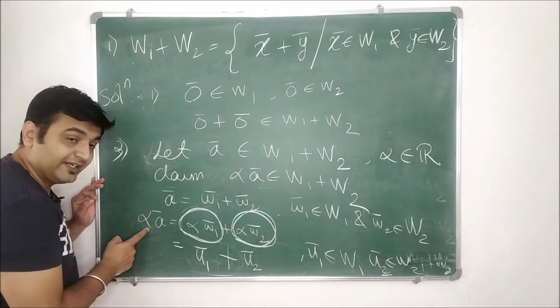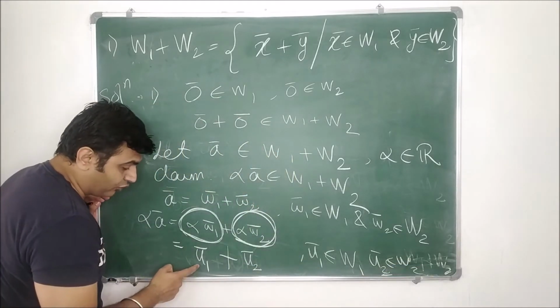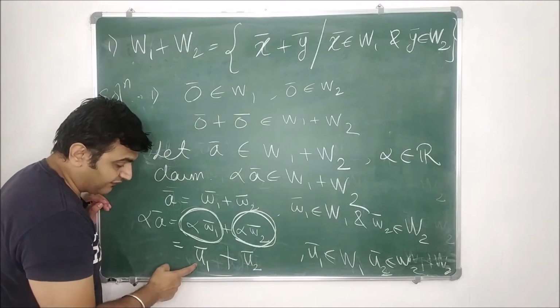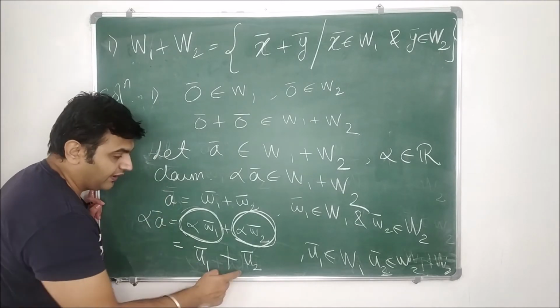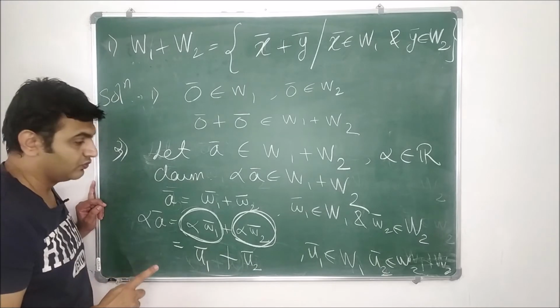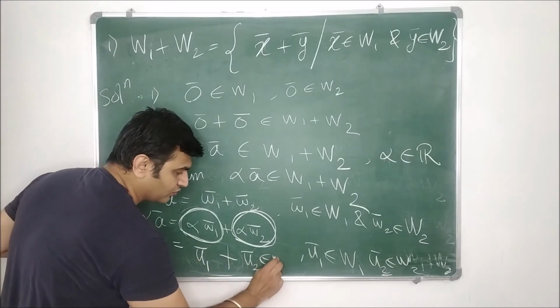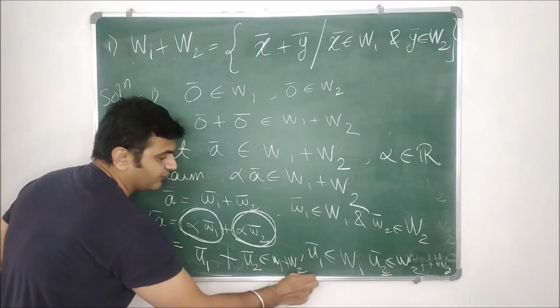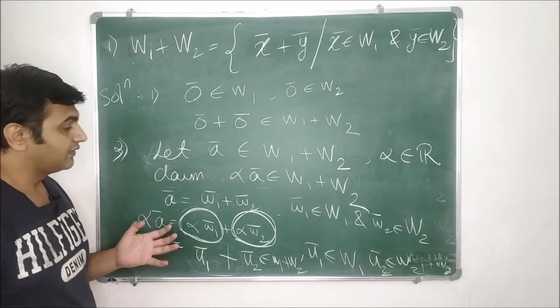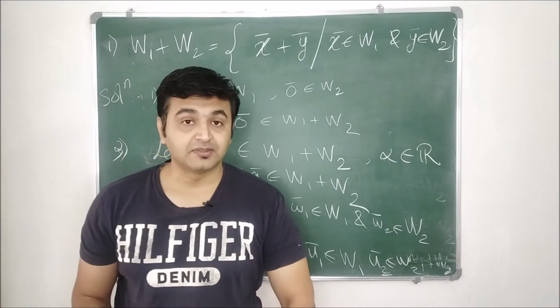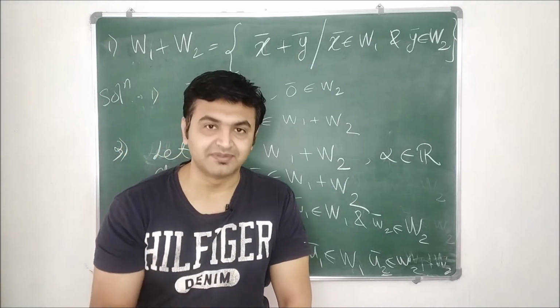So therefore alpha into A bar is also of the form something plus something, where the first something is in W1 and the second something is in W2. So this belongs to W1 plus W2. Thus we proved that the addition of two subspaces is again a subspace.